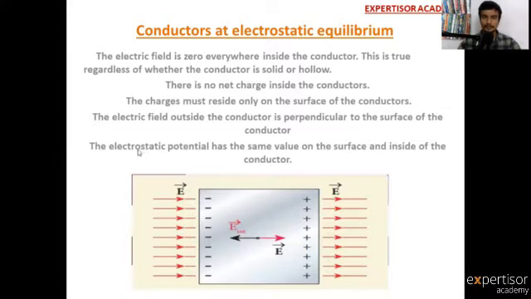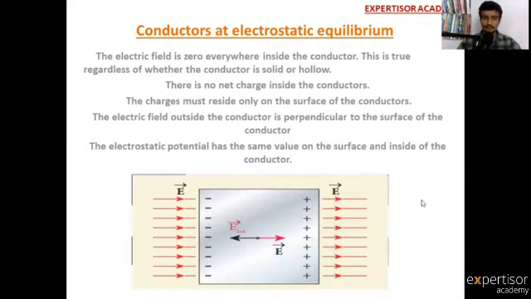Next, electrostatic potential has the same value on the surface and inside of the conductor. Electrostatic potential has the same value on the surface. That means it is an equipotential surface.